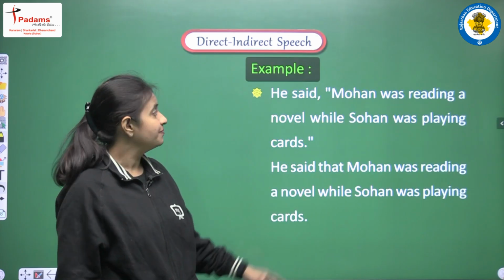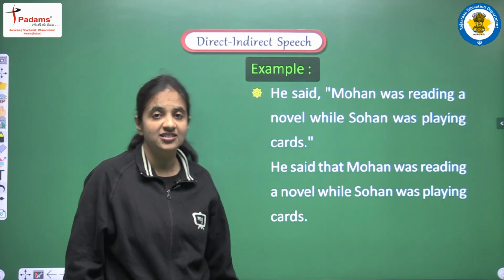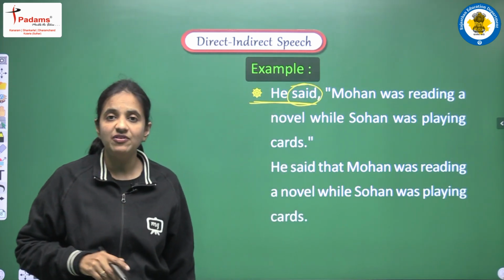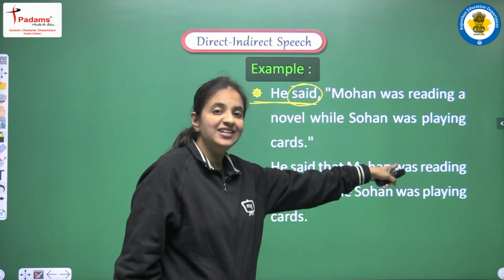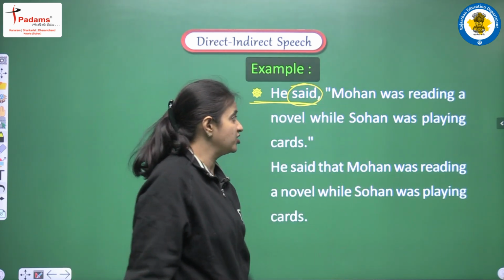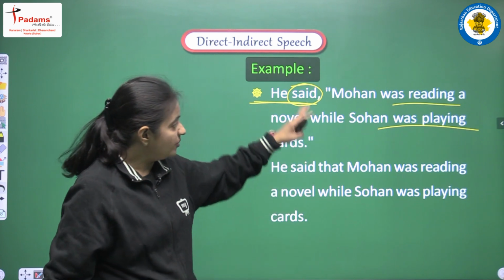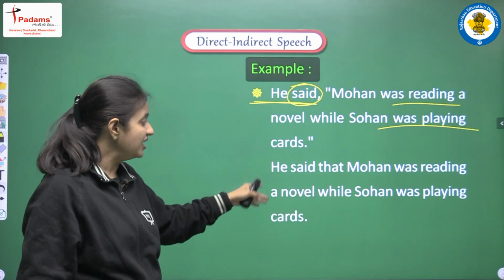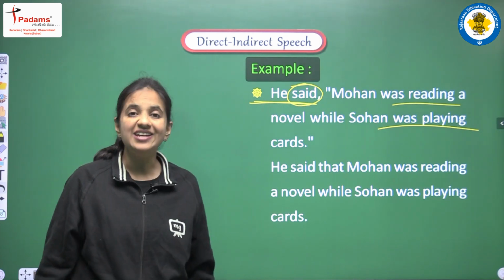How? Let's see the examples. He said Mohan was reading a novel while Sohan was playing cards. So this is direct speech. This is a reporting verb, and in the reporting verb we are having past tense, and this is a reported verb, but still we are not doing any changes in the tense. Why? Because according to the rule that we have discussed, we are having two actions. The first action was read a novel, second action was to play cards, and because of this we are not changing the tense, and the answer will be, he said that Mohan was reading a novel while Sohan was playing cards.